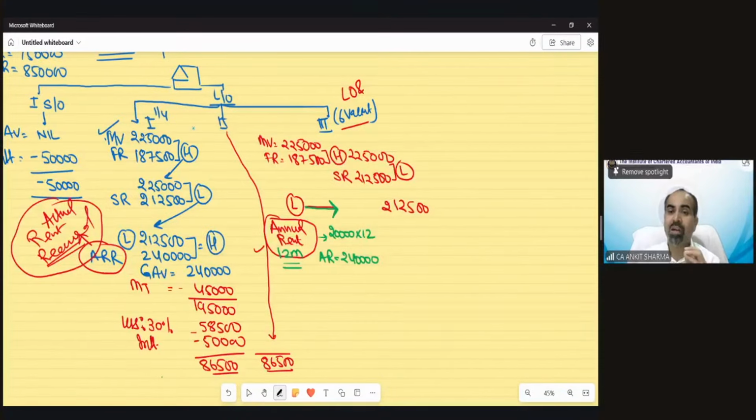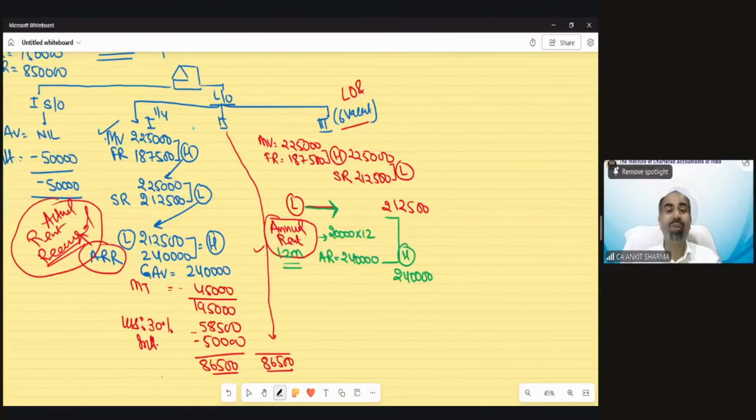Actually, the property was 6 months vacant. So technically, we have received the rent of only 6 months. But in the case where property is let out and vacant, we have to compare the value with the annual rent, not with the actual rent. And whichever is higher, we need to take. So now you can see the higher is annual rent, and that would be 2,40,000 rupees.